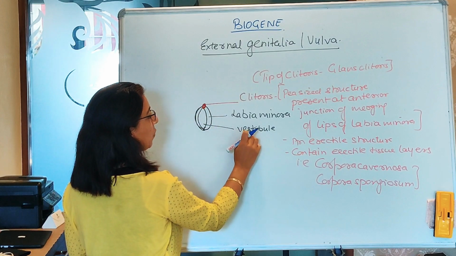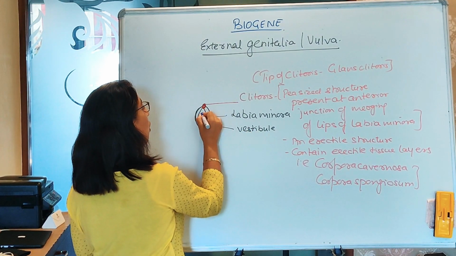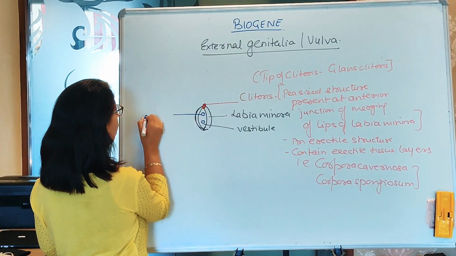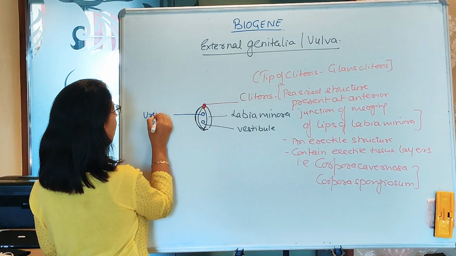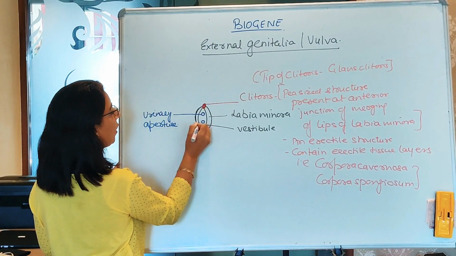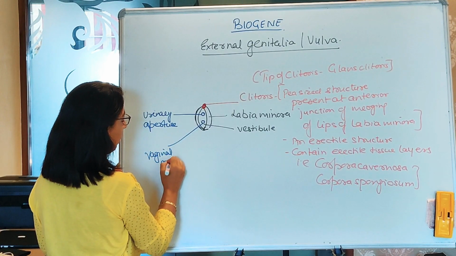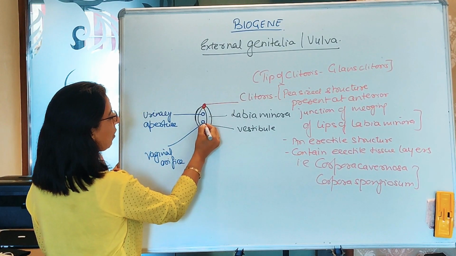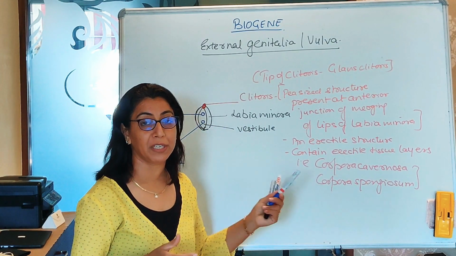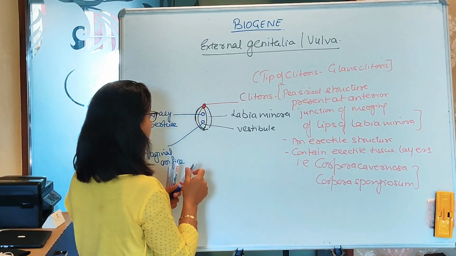Now this space, which I call the vestibule, has two openings over here. The anterior opening is of the urinary aperture, or we call it the urinary orifice, and this is the vaginal orifice. Around it there is a membrane or hymen, which I have already mentioned in my previous lectures.